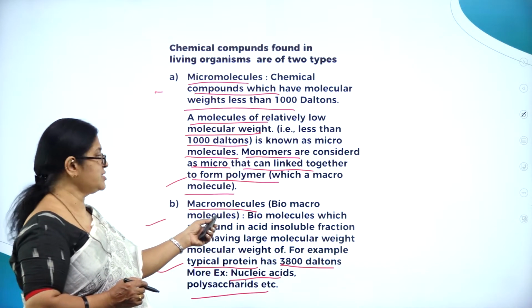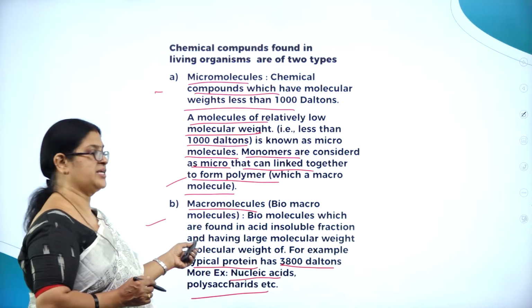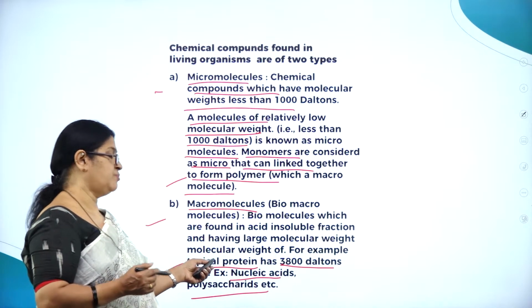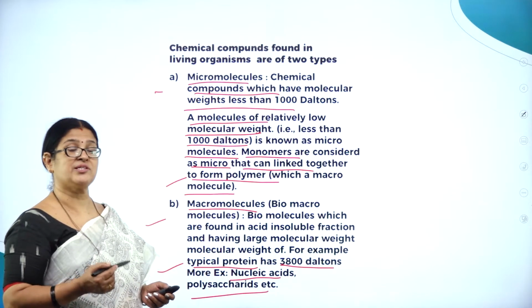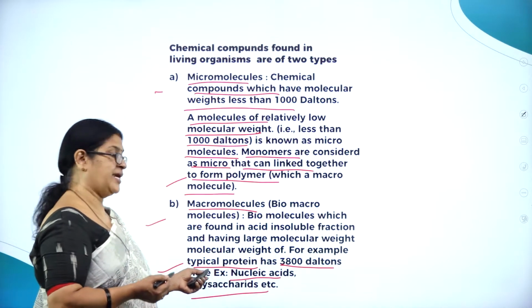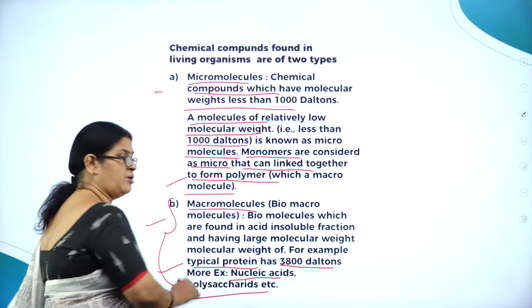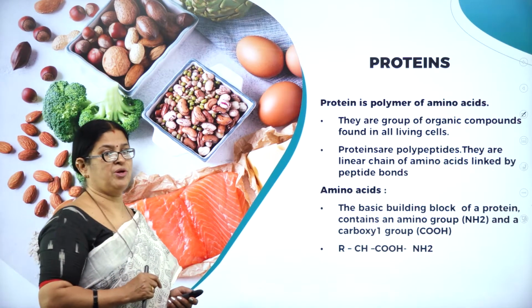Macromolecules are biomolecules found in the acid insoluble fraction with large molecular weight, more than 1000 Daltons. For example, protein has a molecular weight of 3800 Daltons, and even nucleic acids and polysaccharides are referred to as macromolecules. Then, moving on, one such macromolecule is protein.